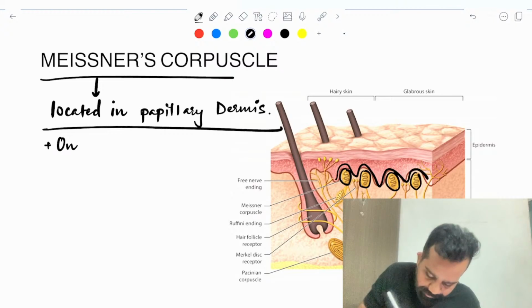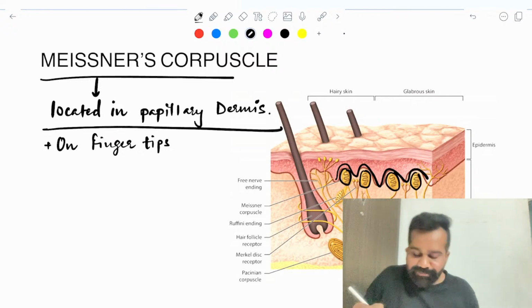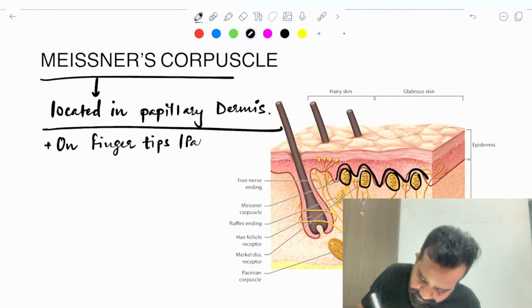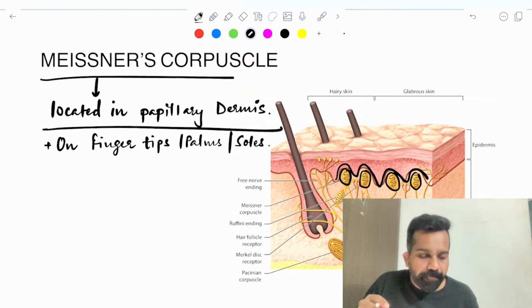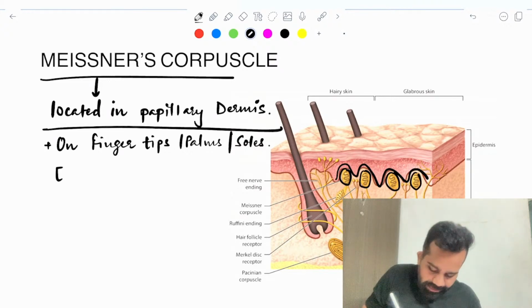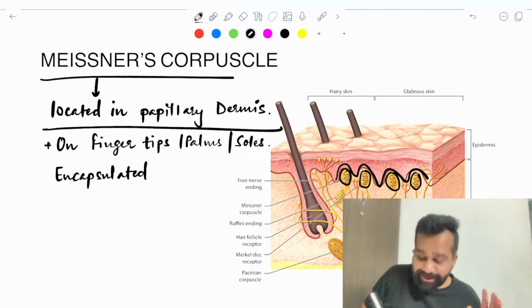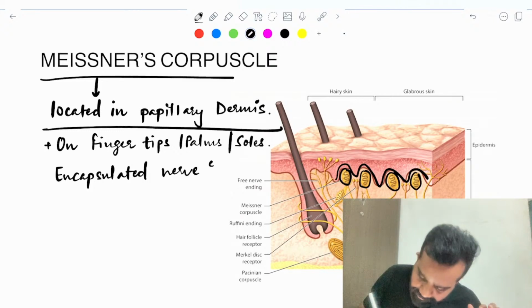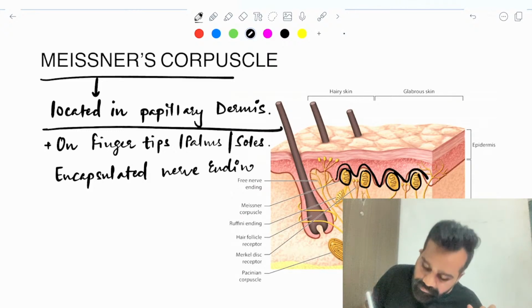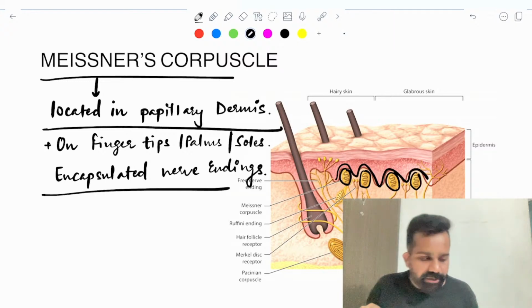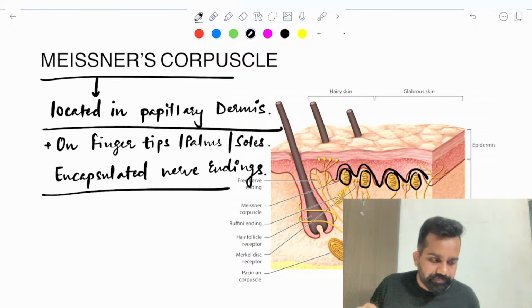It is present mainly on the fingertips, palms, and soles. It has encapsulated nerve endings. And what is the main difference?